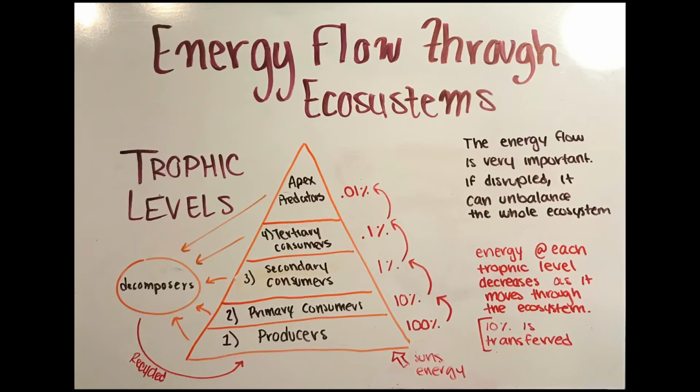This chain of energy flow is very important, and if it's disrupted, it can unbalance the entire ecosystem because each level is required in order for energy to pass efficiently and to avoid overconsumption or underconsumption from a single species.